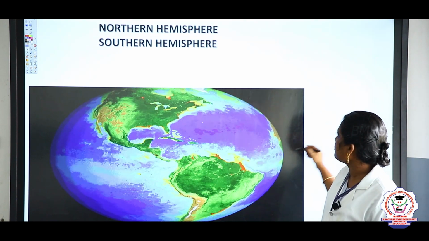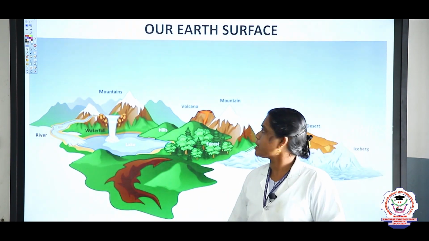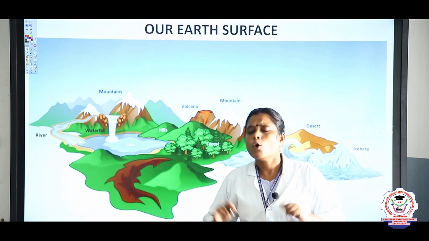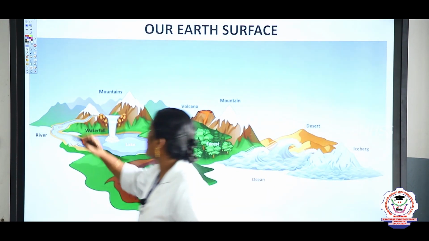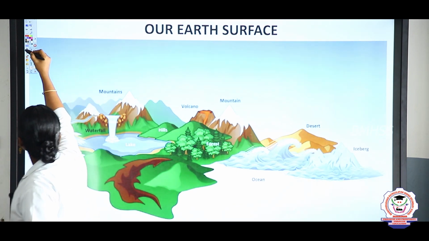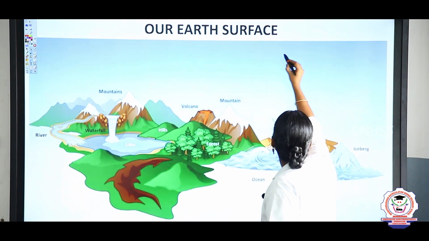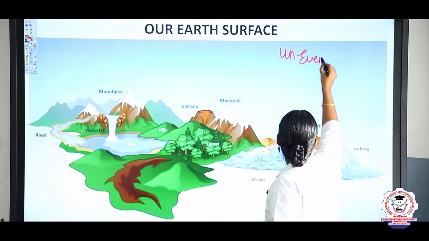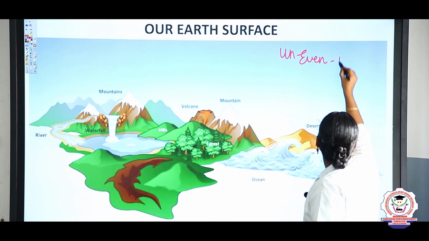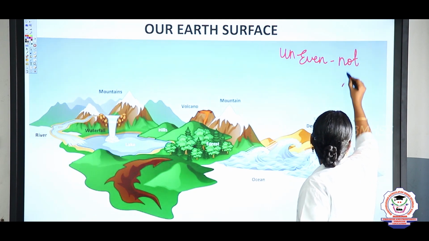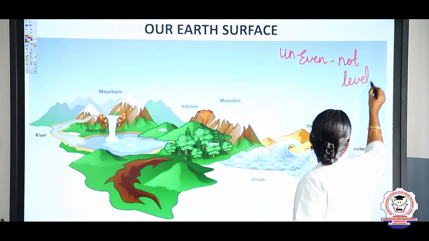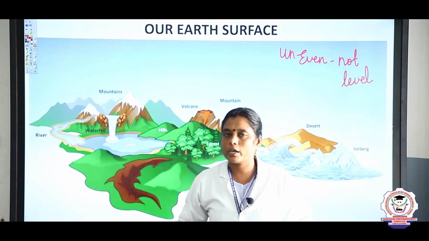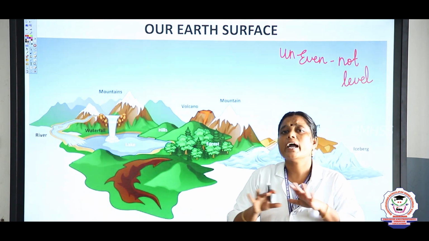Next, our earth surface. Look at here, children. Our earth surface is uneven. What is meant by uneven? Not level. What is meant by uneven, children? Not level. It is not the same. Okay, so our earth is uneven.